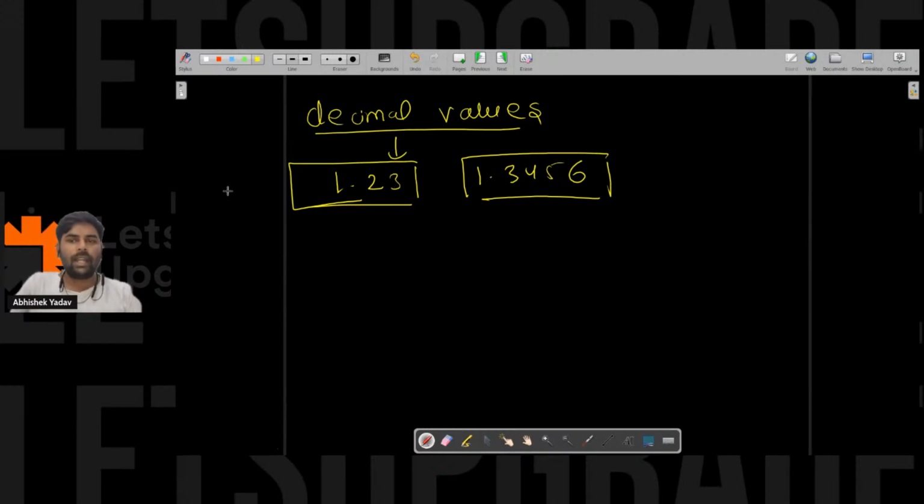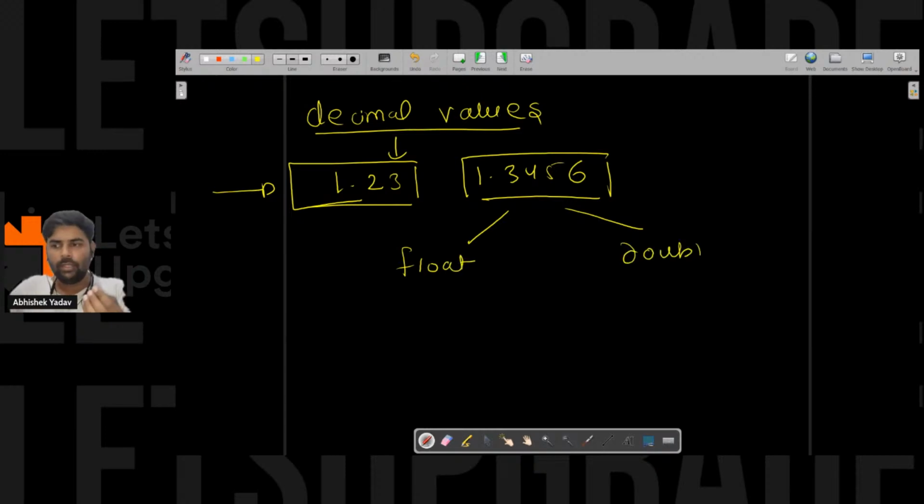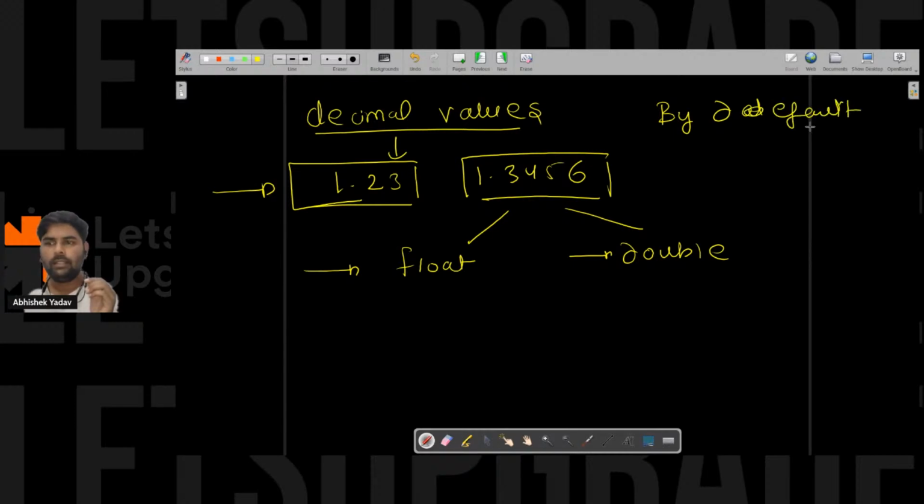If I have to store decimal values, what kind of data type can I use? I can use either float or double. Float and double are used to store decimal kind of data. Can you tell me, by default in Java, decimal values are double or float? Please write in the chat.